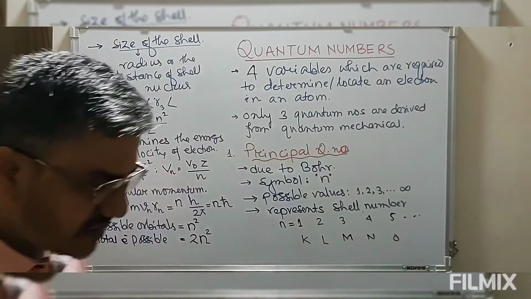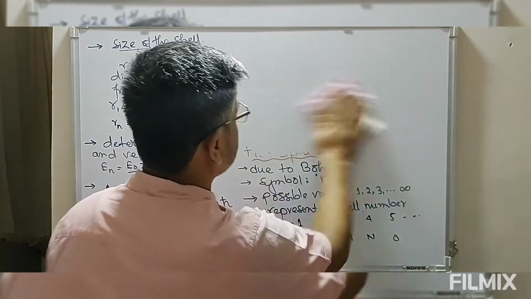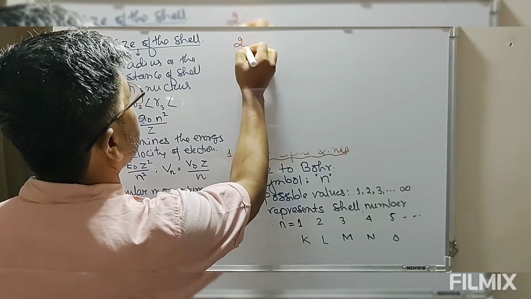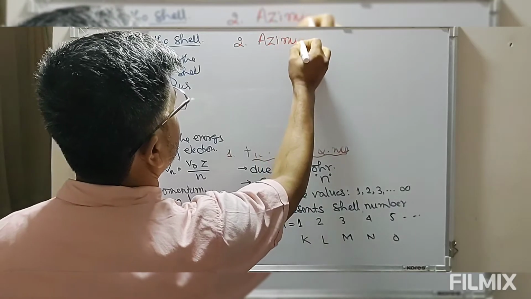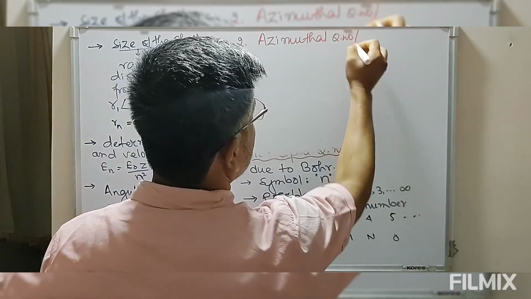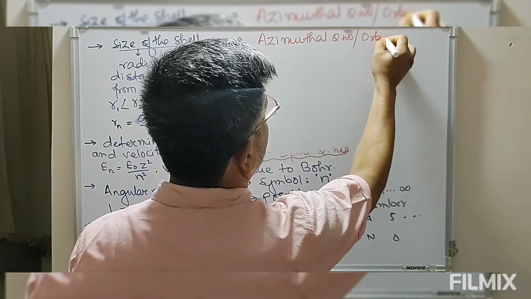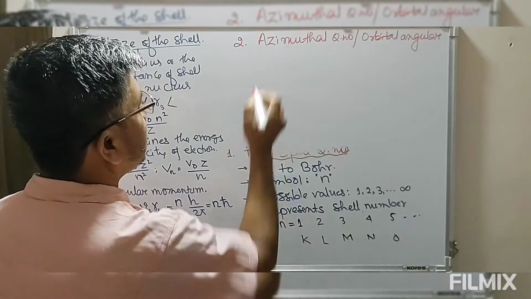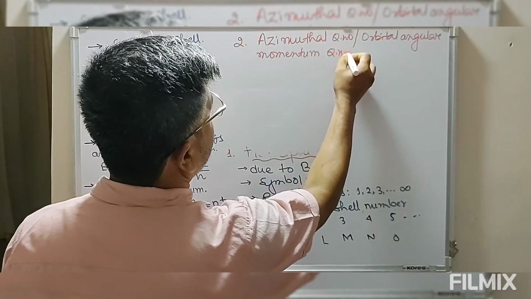Then after this, let's go to the second quantum number. The second quantum number is the azimuthal quantum number, which is also known as the orbital angular momentum quantum number.